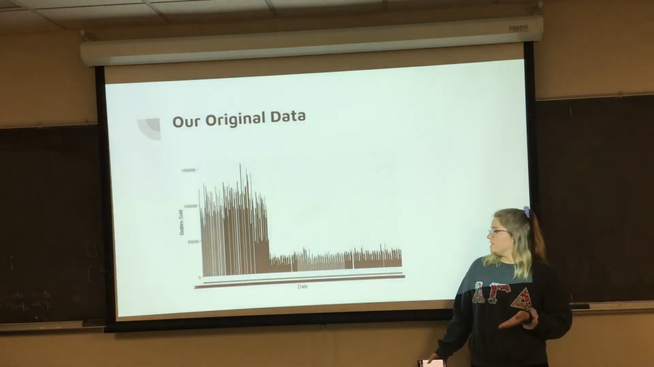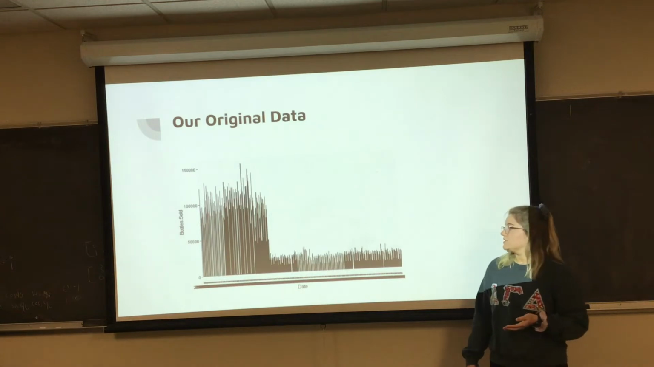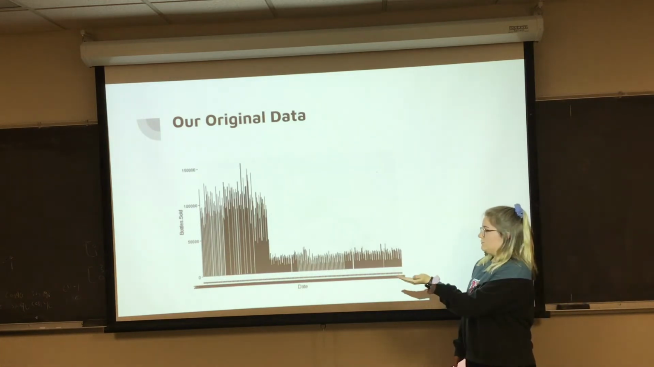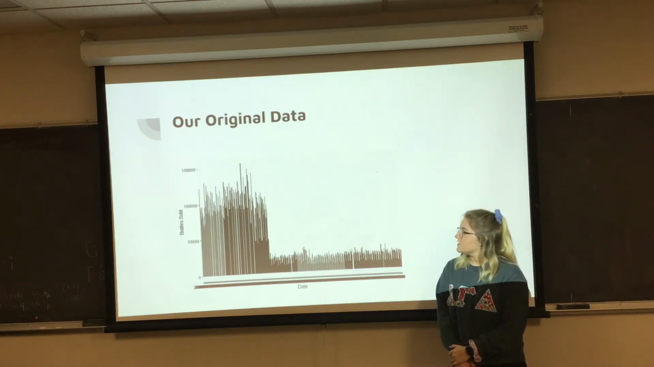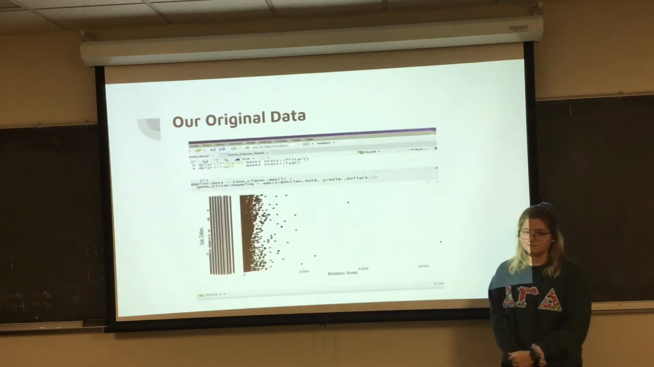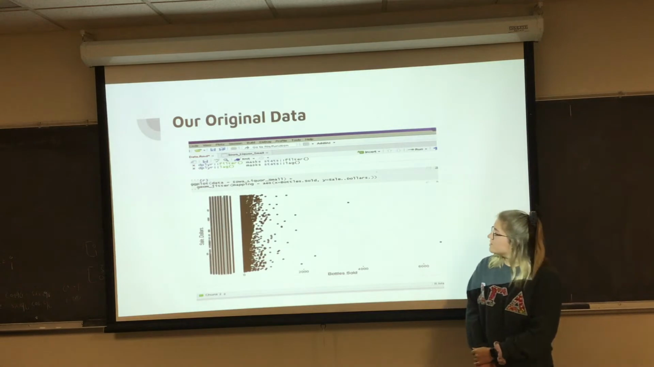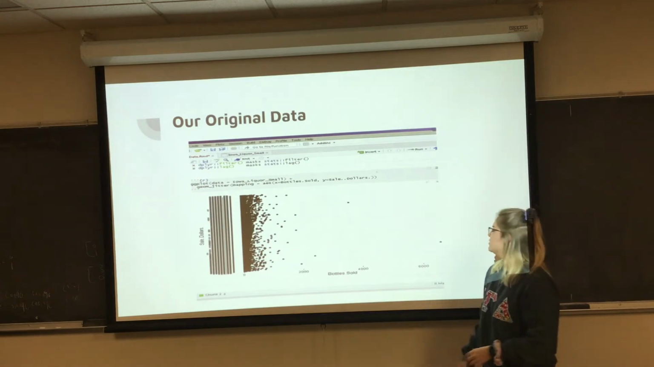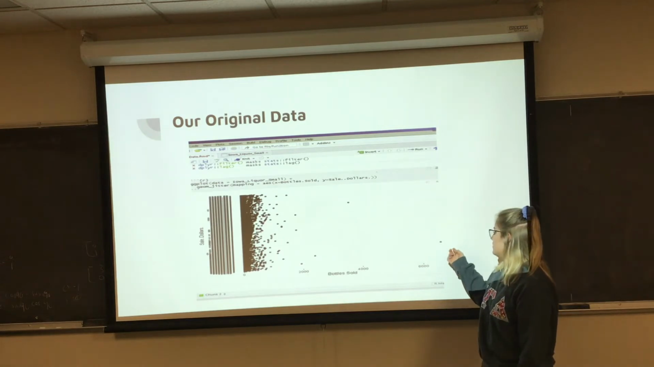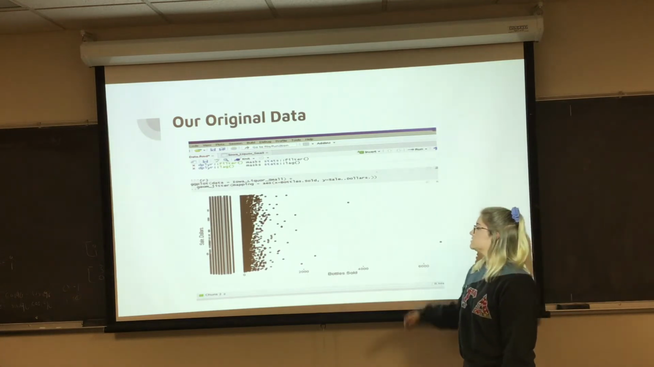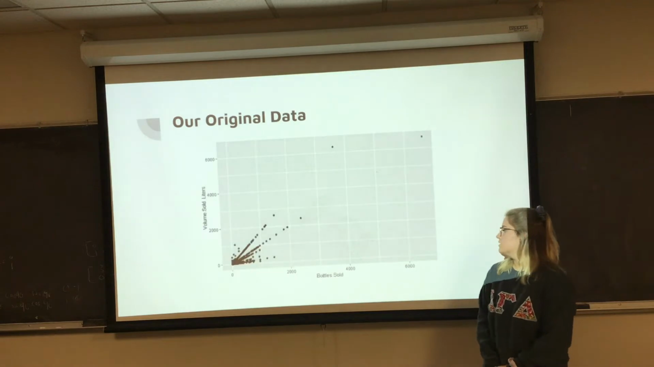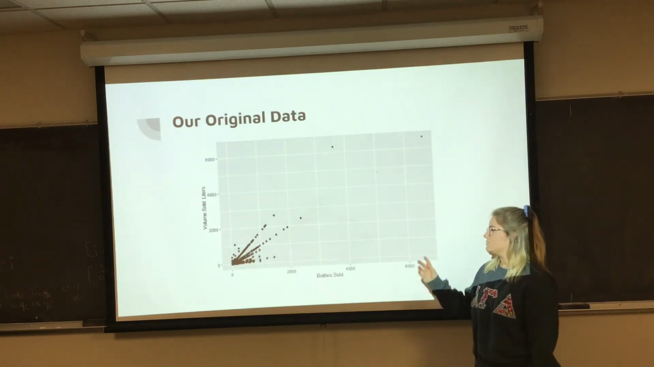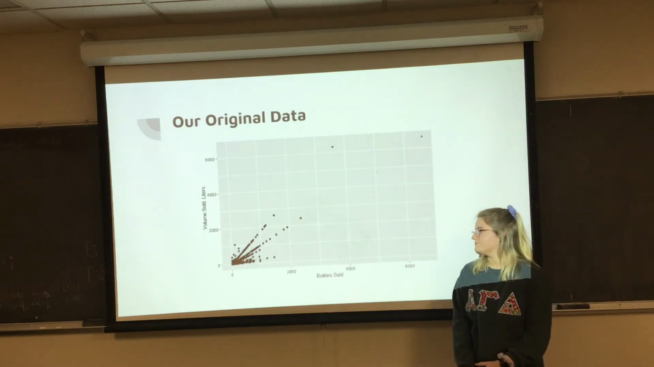So here's our original data set. We had to cut it down because it was over 17 million. So clearly you can see there's not really much there that you can make out. Here we have a scatter plot of bottles sold by sales dollars. Clearly a little bit higher bottles sold contributes to a little bit more sales dollars. And then here we have bottles sold by volume sold, which is a pretty linear correlation.